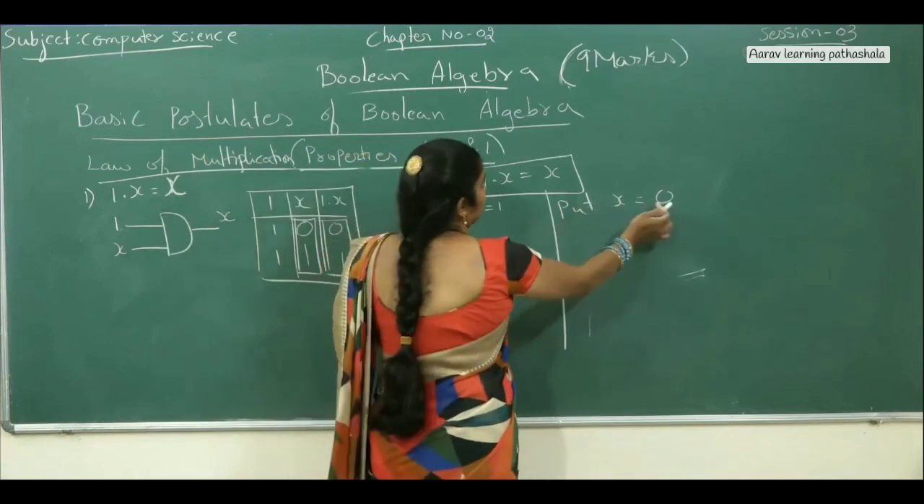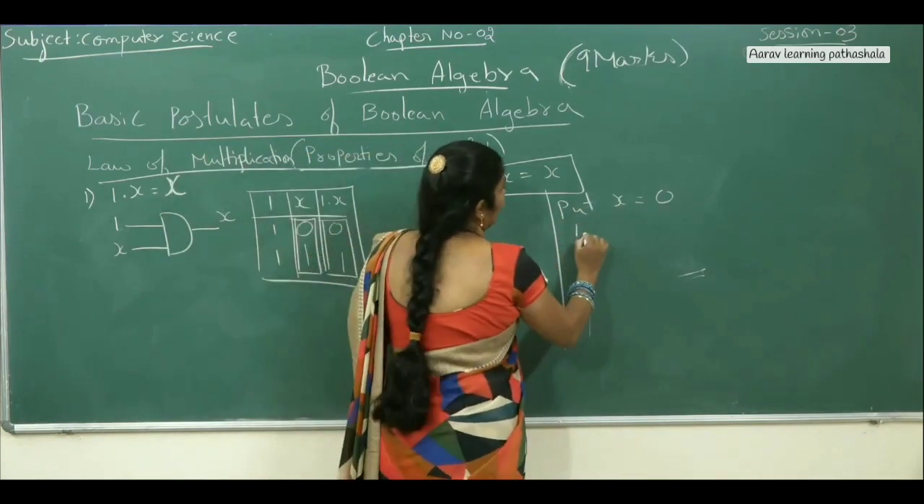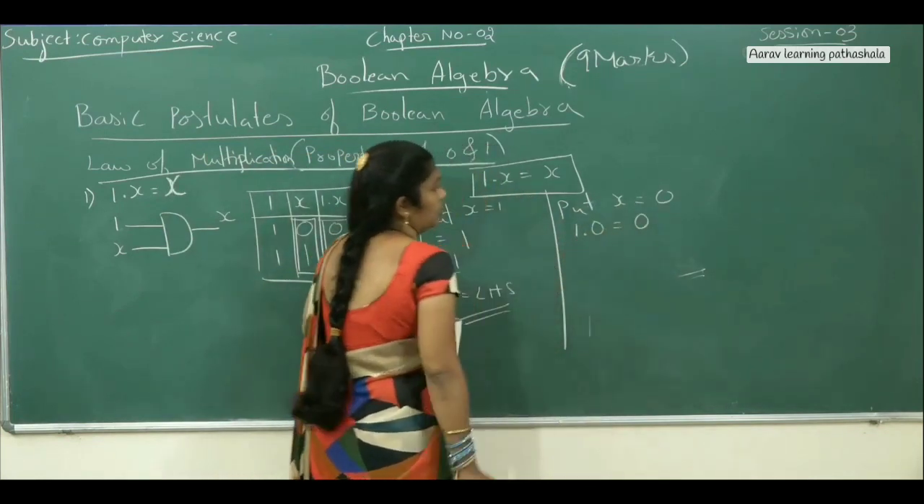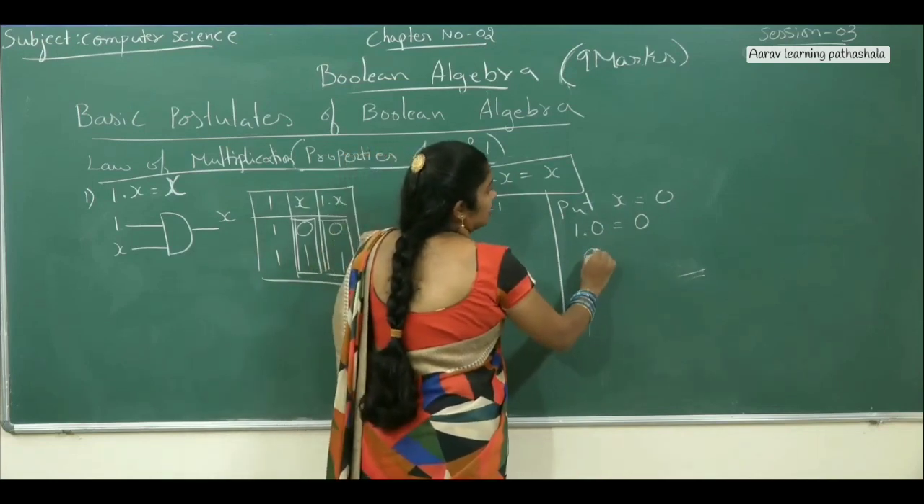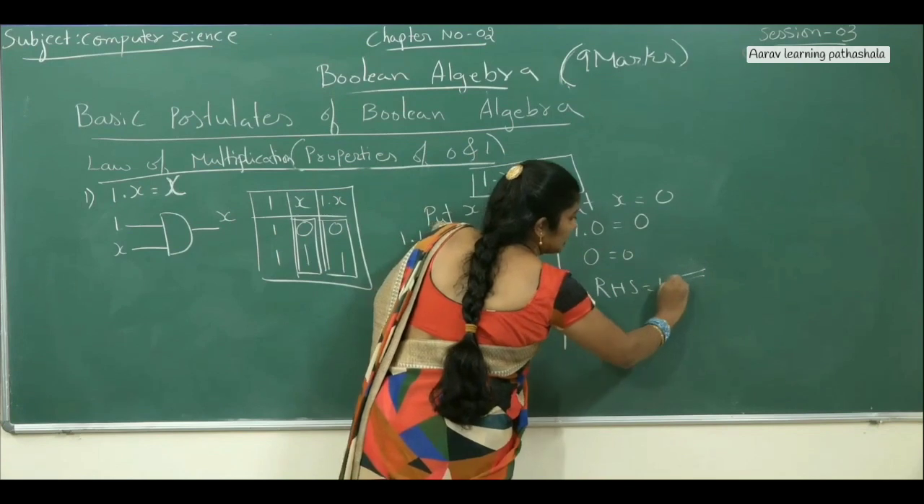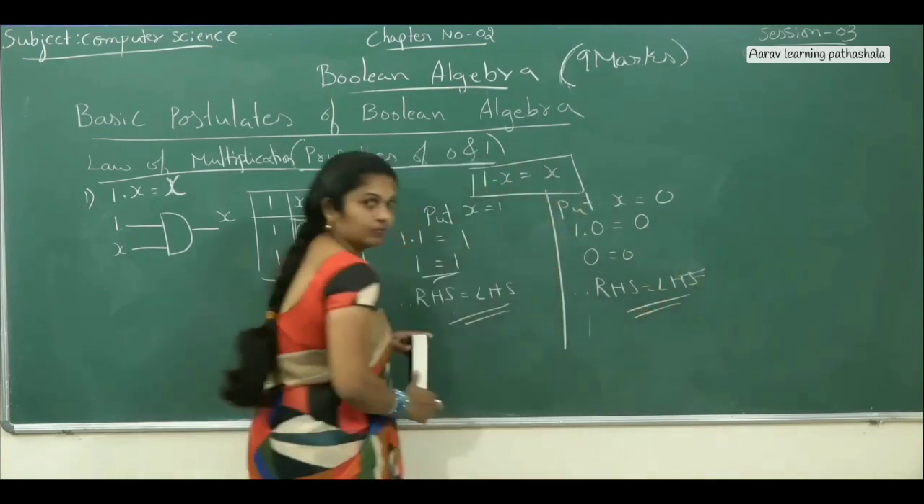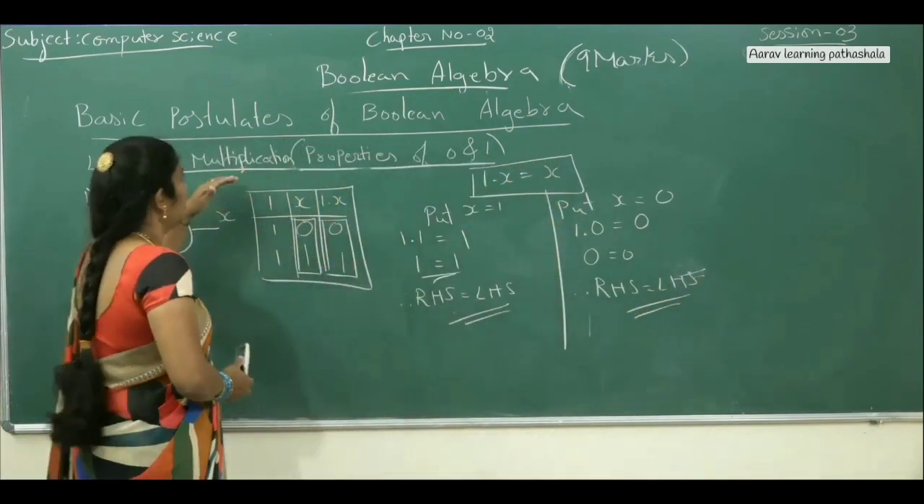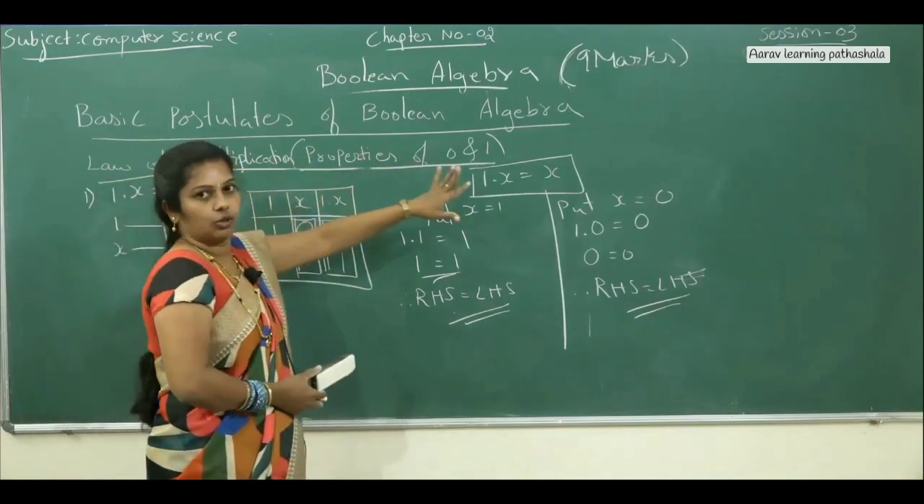Now, in the place of x, put 0. Then 1 into 0 equals 0. 1 into 0 is nothing but 0 equals 0. Therefore, right hand side value equals left hand side value. Now is it clear?